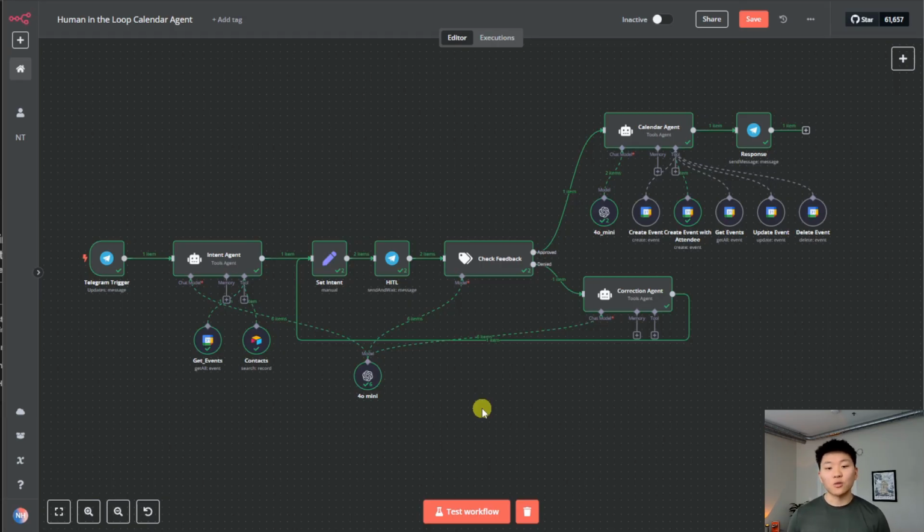Anyways, I don't want this one to go too long. I just wanted to hop in here, show you guys something that I've worked on, and I really would like to hear some feedback on, how can we make this thing better? Because that's where the future of these agentic systems are going, is not just completely removing the human out of the system, but how can we leverage AI and loop us in so that we can save time and focus on higher impact things rather than worrying about if an agent is scheduling invites to the wrong email or for the wrong time or for the wrong date.